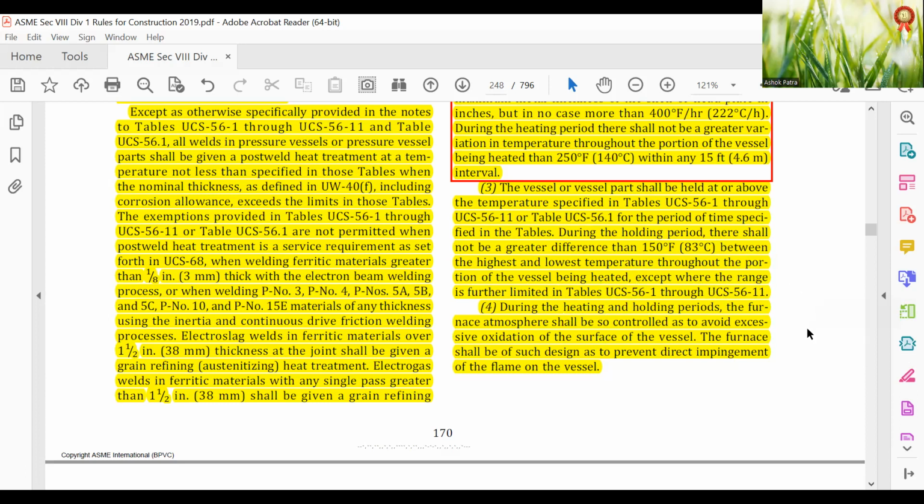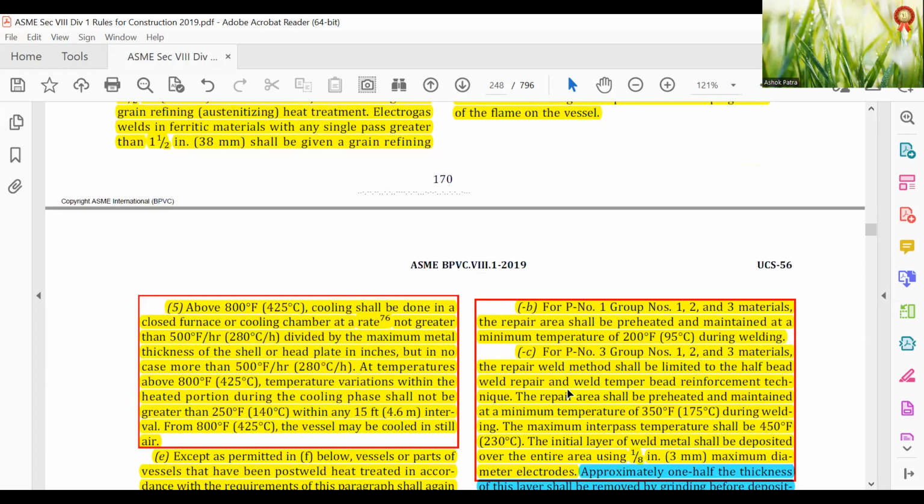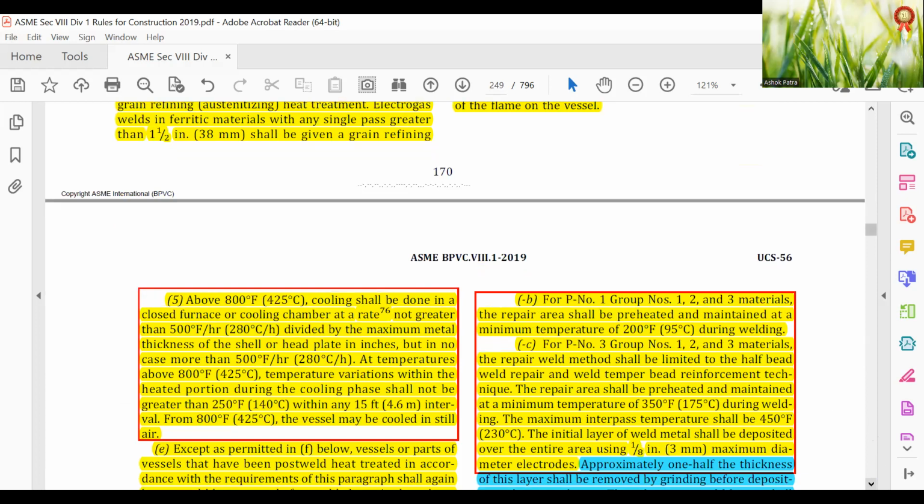During the heating and holding period, the furnace atmosphere shall be controlled to avoid excessive oxidation of the surface of the vessel. The furnace shall be designed to prevent direct impingement of the flame on the vessel.